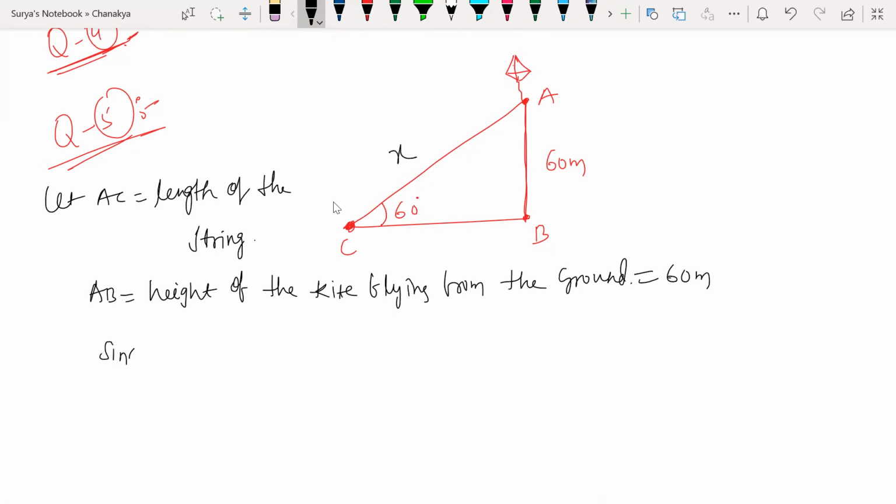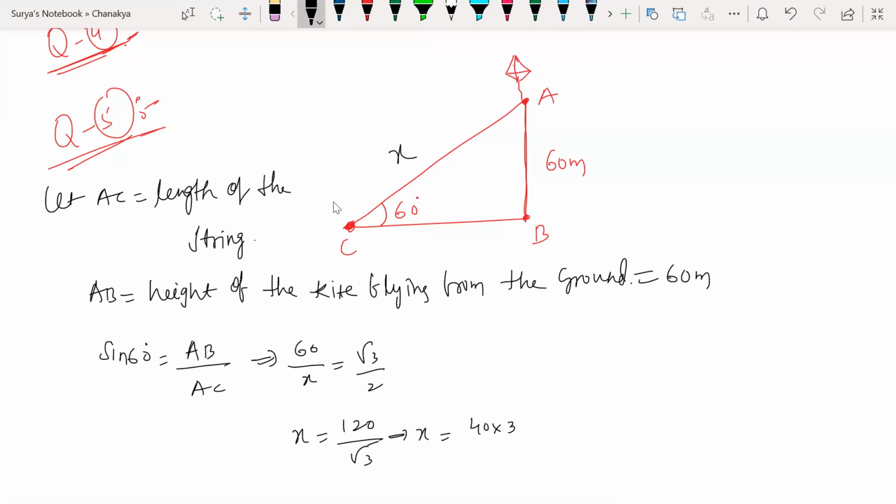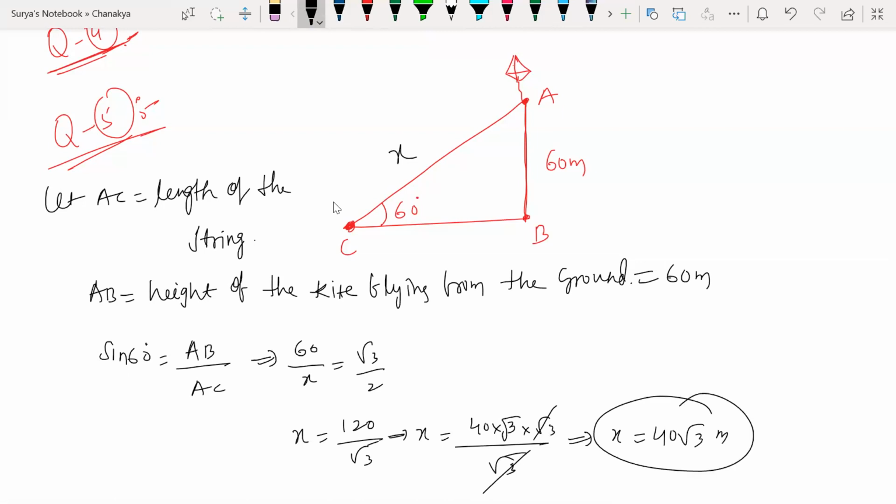So sine 60 degrees is equal to what? AB by AC. So what is AB here? AB is 60. So root 3 by 2 is equal to 60 by x. So x is equal to 120 by root 3, isn't it? So can I write x is equal to 40 into root 3 into root 3 by root 3? So root 3 will get cancelled. What is my x value? 40 root 3 meters. Yes or no? Yes, sir. 40 root 3 meters. That is the length of the string.